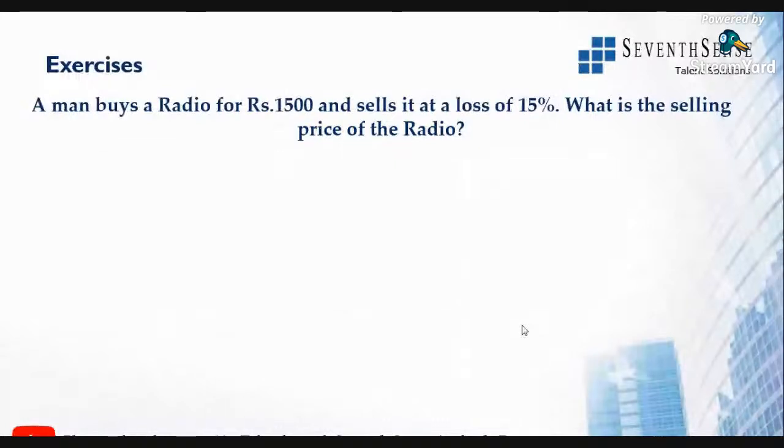A man buys a radio for 1,500, so buys a radio means it is cost price, and sells it at a loss of 15%. Cost price is 1,500, loss is 15%. What is the selling price?